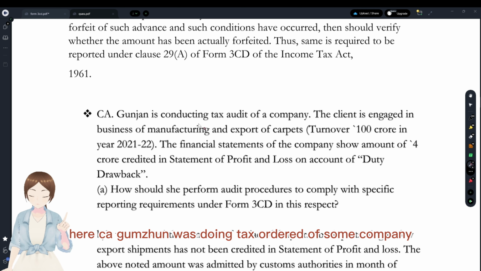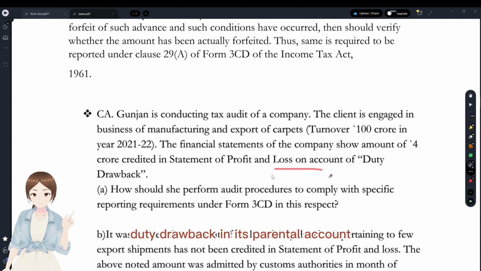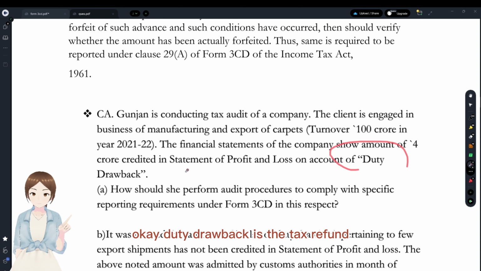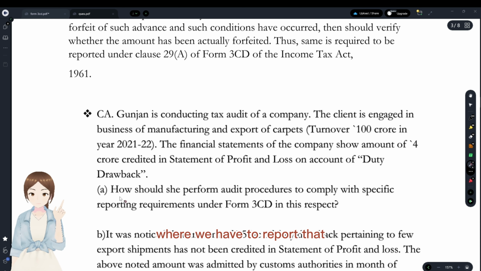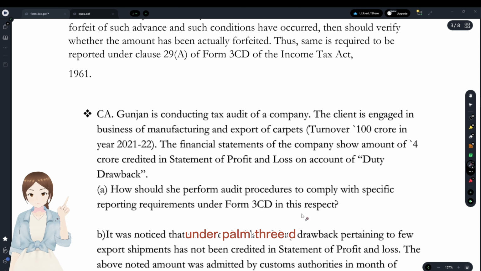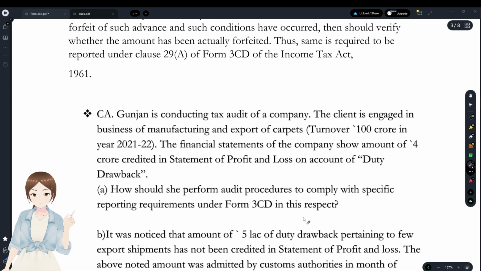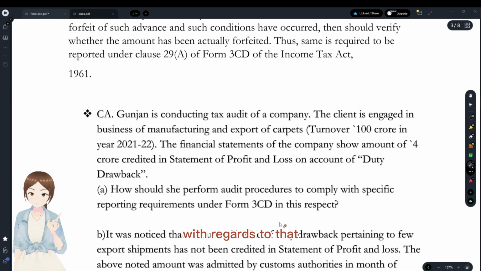CA Gunjan was doing a tax audit of some company which is showing 4 crore credited as duty drawback in its P&L account. Okay, duty drawback is the tax refund or duty refund that was paid by the customs department, right? Where do we have to report that? How should she perform audit procedures to comply with specific reporting requirements under Form 3CD? They are asking how she should perform the audit procedures with regards to that.